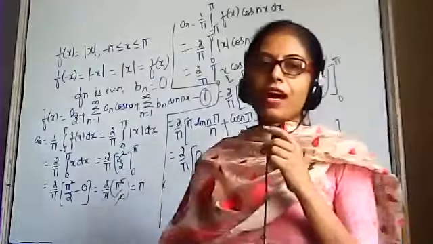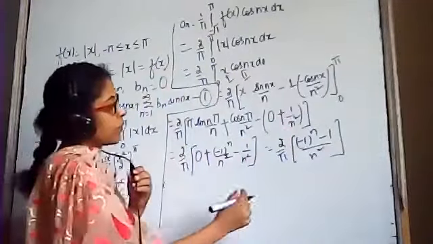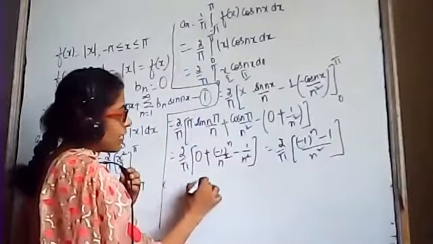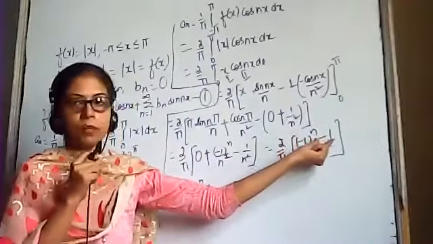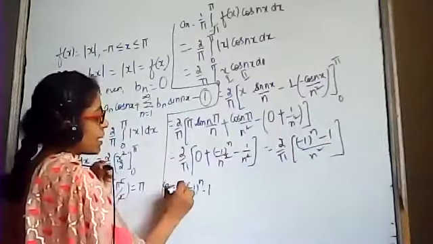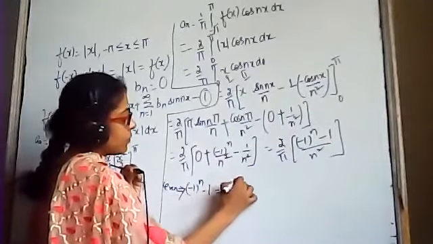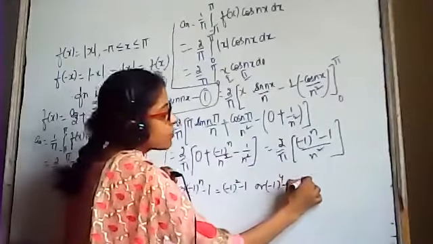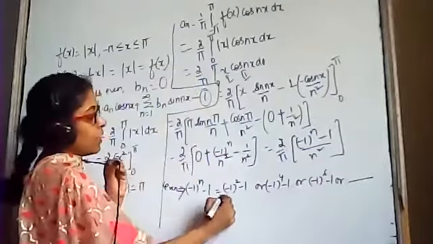See, if n is even, I am taking only this numerator, minus 1 the power n minus 1. If n is even, then minus 1 the power 2, minus 1, or minus 1 the power 4 minus 1, or minus 1 the power 6 minus 1, and so on.